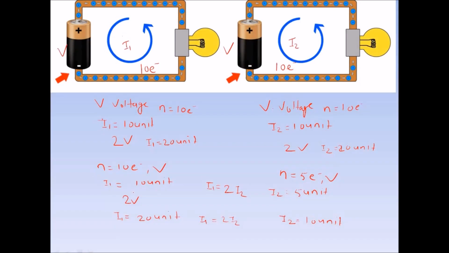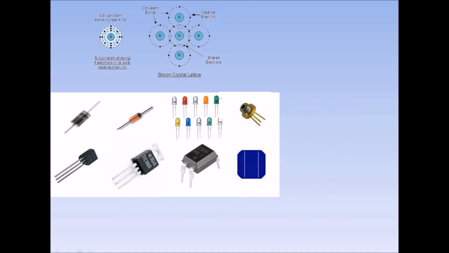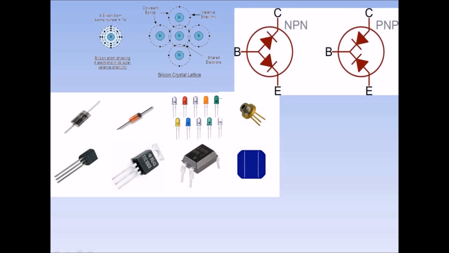We can easily vary voltage, but how can we vary or change charge concentration dynamically, or in real time? And here comes the role of semiconductor devices. As the name depicts, its conductivity is between insulator and conductor. In a semiconductor, carrier concentration is varied by doping. One semiconductor device, the diode, is very handy in every circuit. It is used in other semiconductor devices as a basic unit. Even a transistor is a combination of two diodes back to back, one in forward bias and the other in reverse bias. So it is very important to know the operation of a diode.